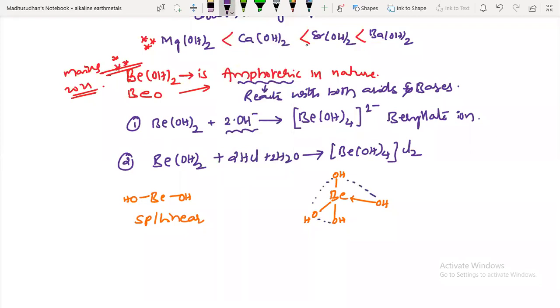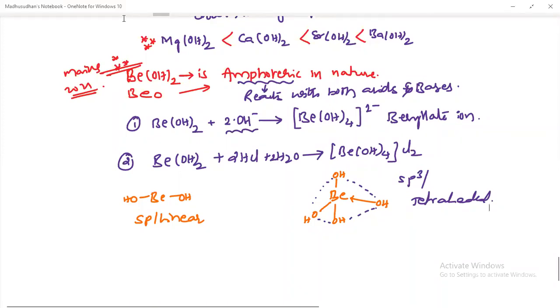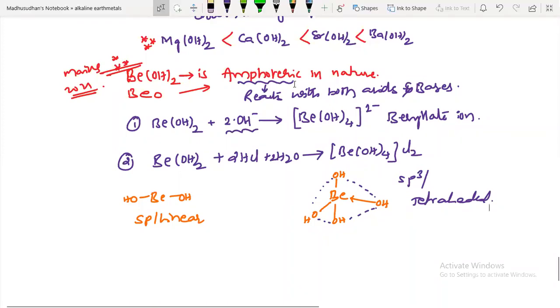What is the shape of this? Tetrahedral, with sp3 hybridization. These are the geometrical changes of beryllium in this equation: sp and linear at first, and on reaction with acid and bases it converts into sp3 and tetrahedral. The name of the compound is berylate ion.